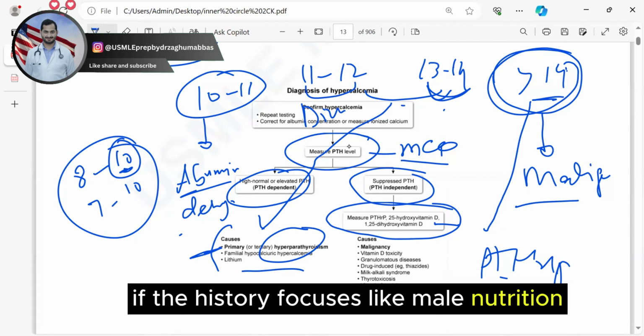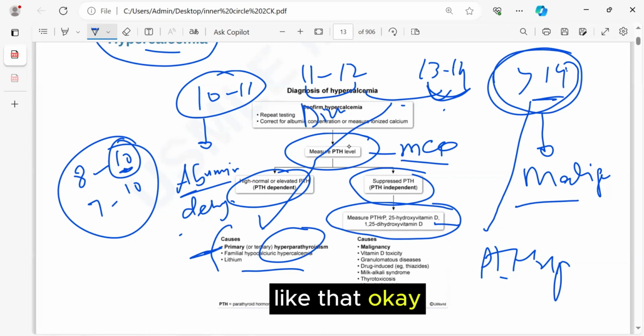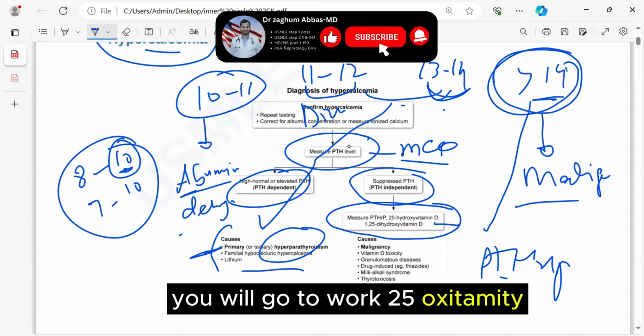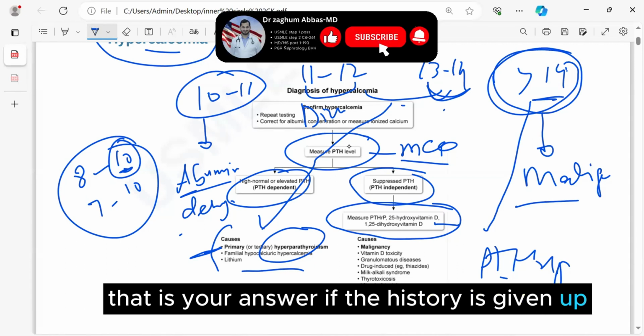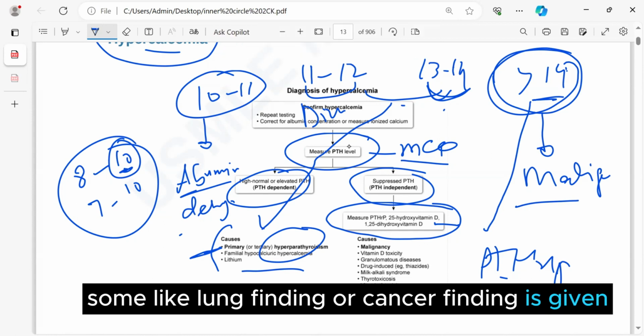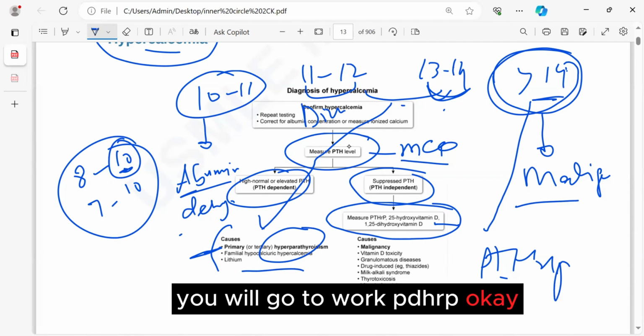If the history focuses on malnutrition, a dietary issue, you will go toward 25 hydroxyvitamin D. That is your answer. If the history is given of weight loss, or some lung finding or cancer finding, you will go toward PTHrP.